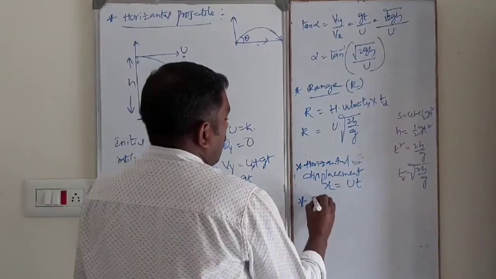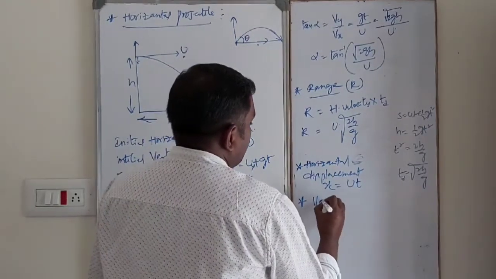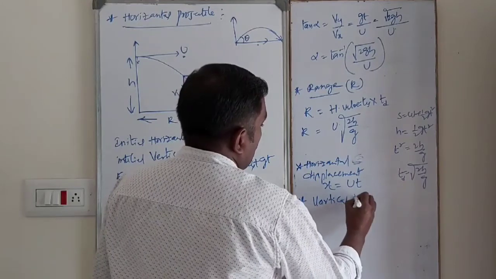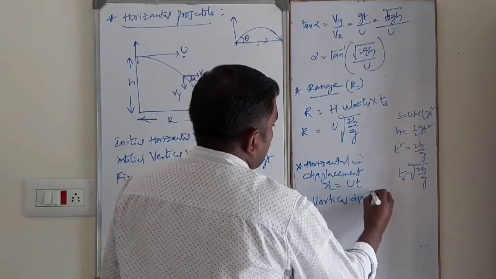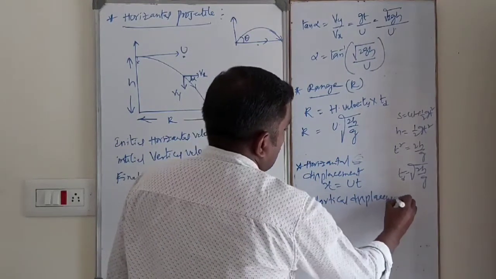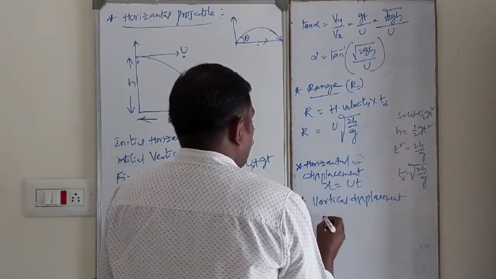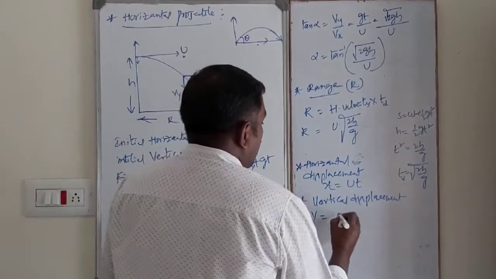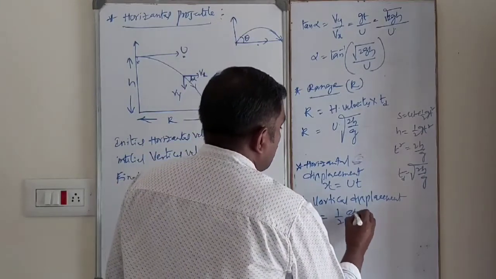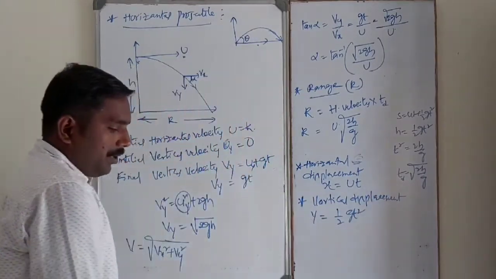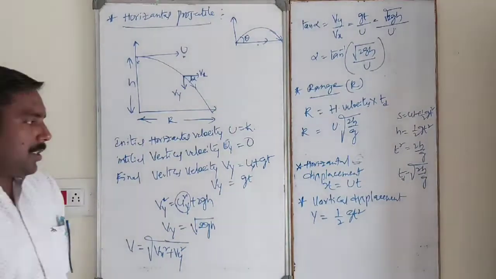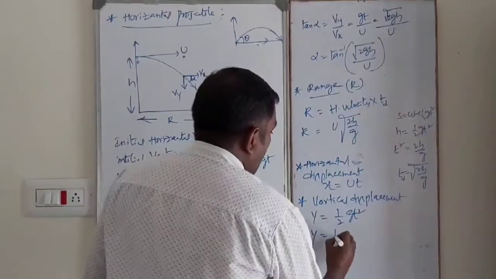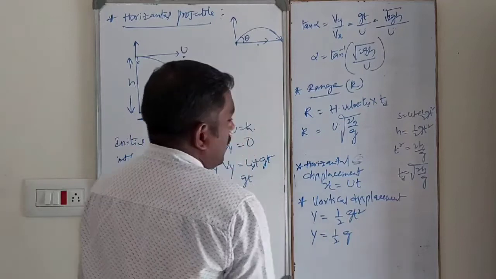Similarly, vertical displacement. See, y is equal to what? Vertical displacement, that is half gt square. Y is equal to half g, and what is the value of t?